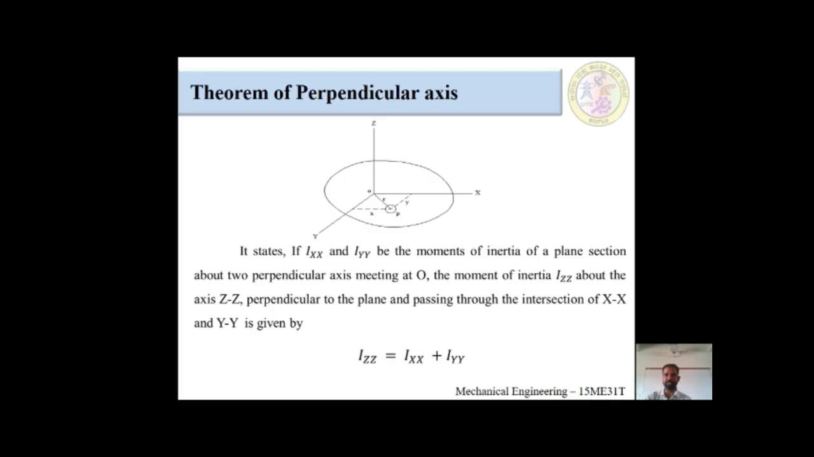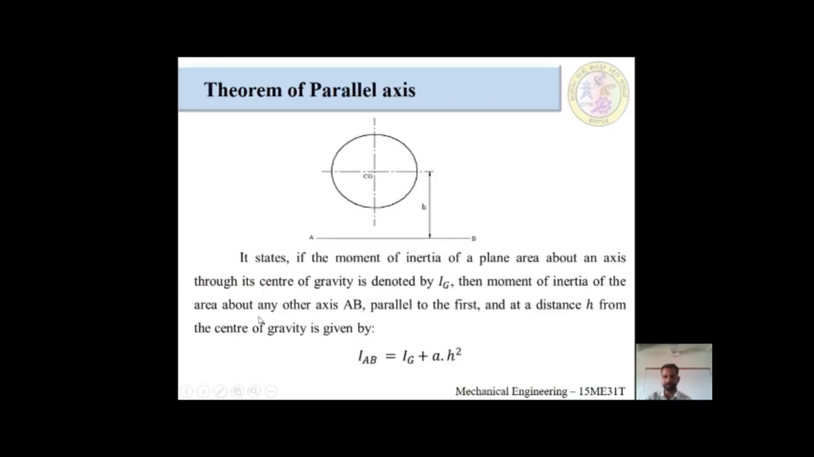It states that if Ixx and Iyy, what are those Ixx and Iyy? Ixx is the moment of inertia about the x axis, and Iyy means the moment of inertia about the y axis. They are the moments of inertia of a plane section. This point is very important: plane sections. I will explain everything. First, you have to know the statement.